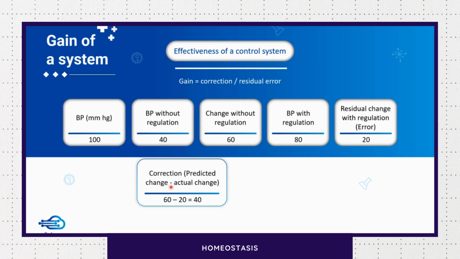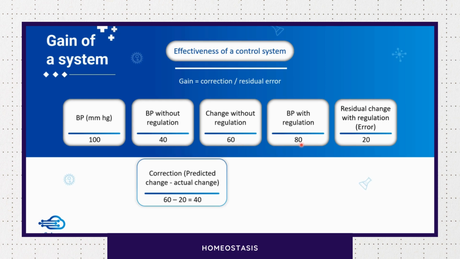So, how much has the system corrected it? See, without regulation change was 60 millimeter mercury, 100 minus 40. With regulation, still there is some error or a change, that is 100 minus 80, 20 millimeter mercury. So, correction is predicted change minus actual change. Predicted change is 60 millimeter mercury, it is going to fall 60 millimeter mercury.